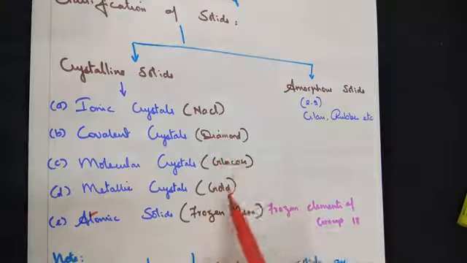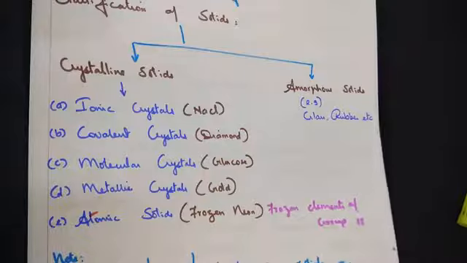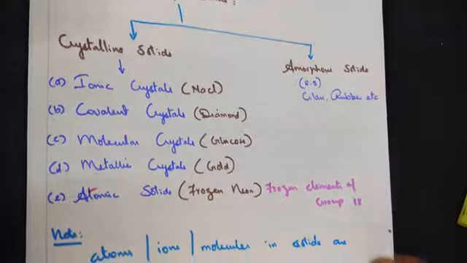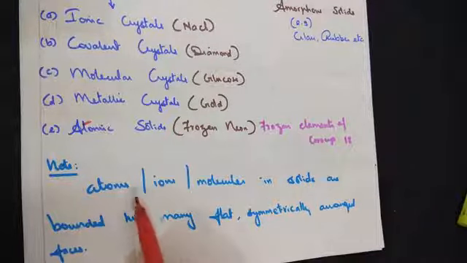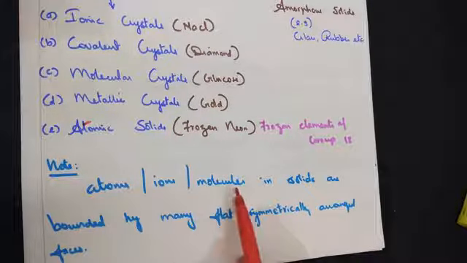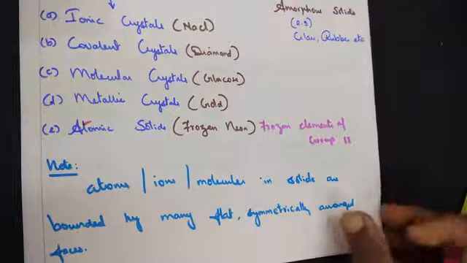Everywhere I have just written one example. Atomic solids, in general, are frozen elements of group 18, that is noble gases or inert elements. One more point to remember: atoms or ions or molecules in solids are bounded by many flat, symmetrically arranged faces. We will see about it when we learn the structure.